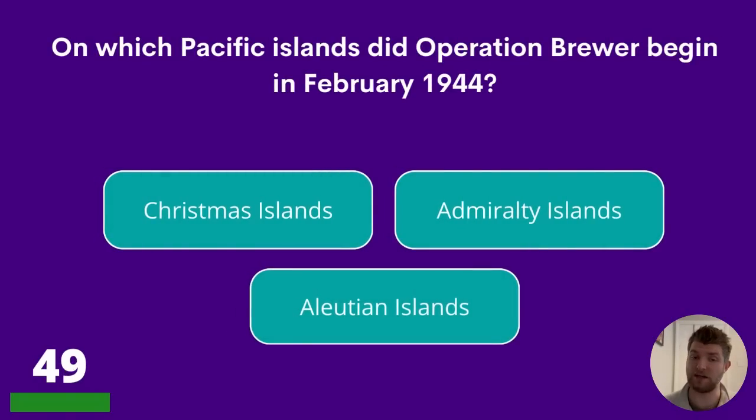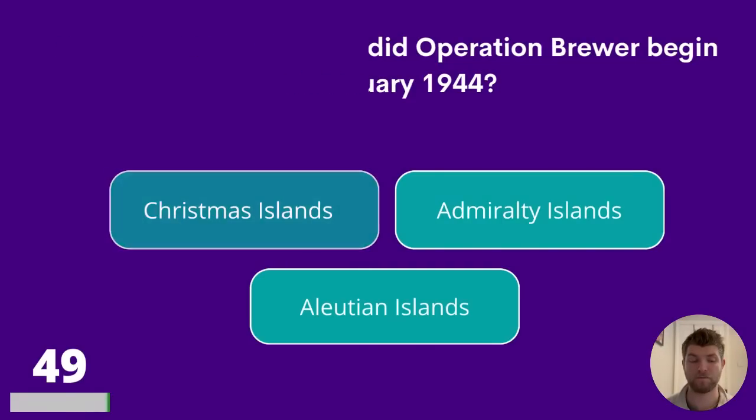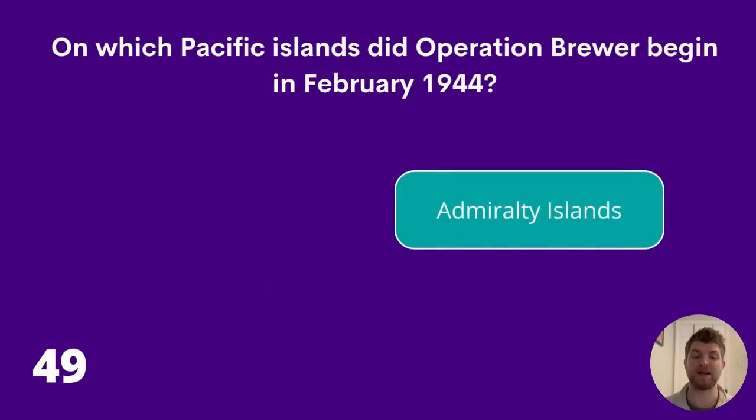49. On which Pacific islands did Operation Brewer begin in February 1944? Christmas Islands, Admiralty Islands, or Aleutian Islands? The answer is Admiralty Islands.